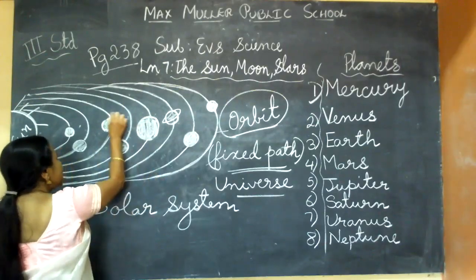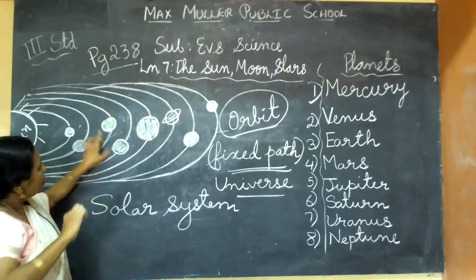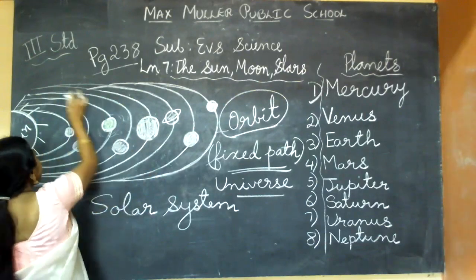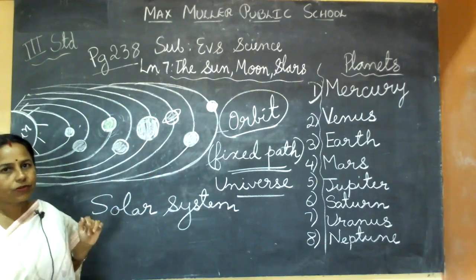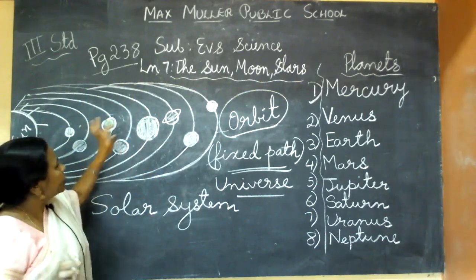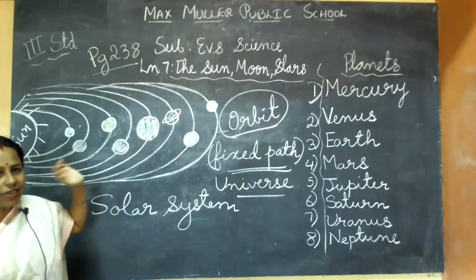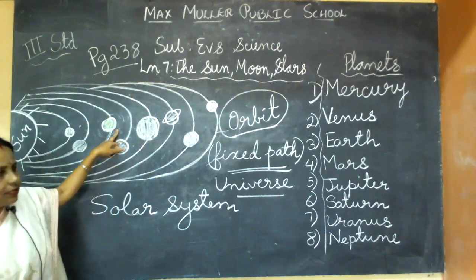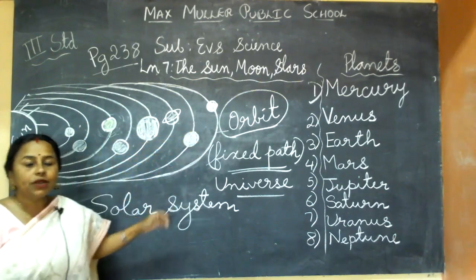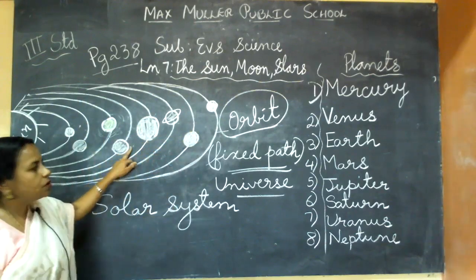A satellite means an object moving around a planet. It is not moving directly around the Sun, but it moves around the planet, and together it is moving around the Sun also. Heavenly bodies that move around the planets are called moons or natural satellites. Like we have only one moon, other planets have more than one moon. Remember that much.